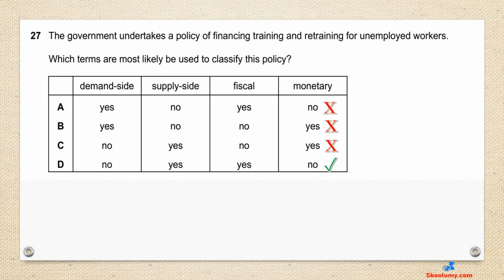Question 27. The government undertakes a policy of financing training and retraining for unemployed workers. Which terms are most likely to be used to classify this policy? The correct answer is D. Training and retraining helps improve skill and productivity and total output in the economy. It is a supply-side policy. Government spending on training and retraining qualifies as a fiscal policy, since fiscal policy is made up of expected revenue and proposed spending of the government.